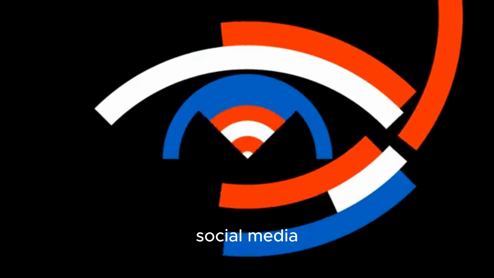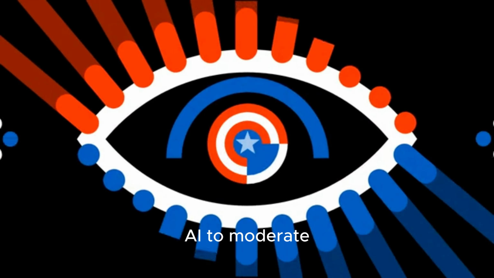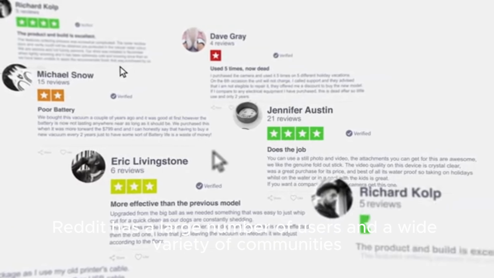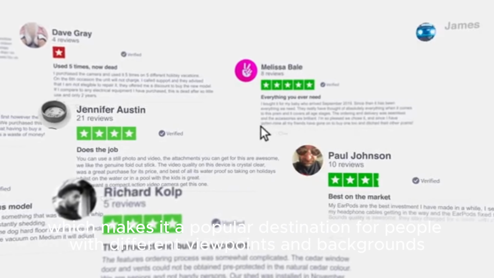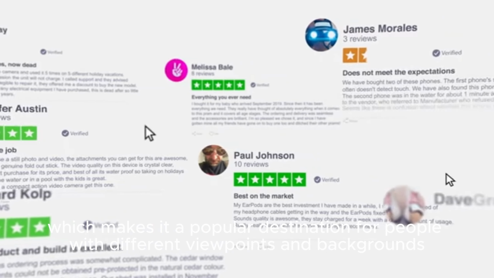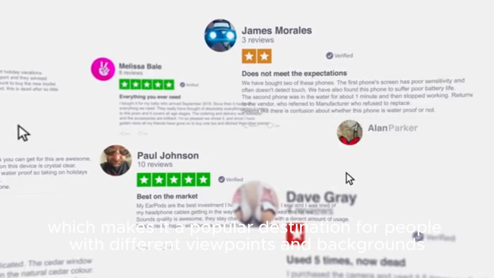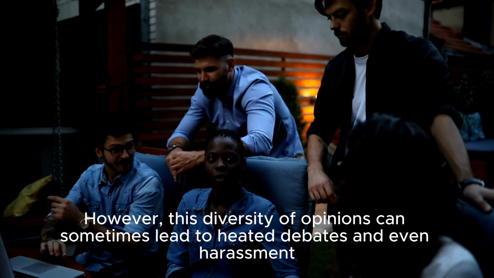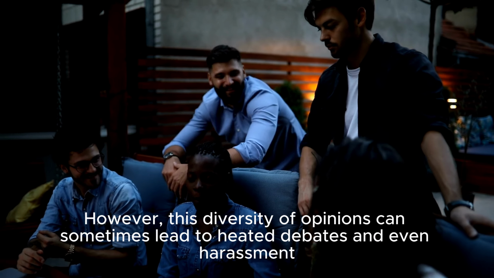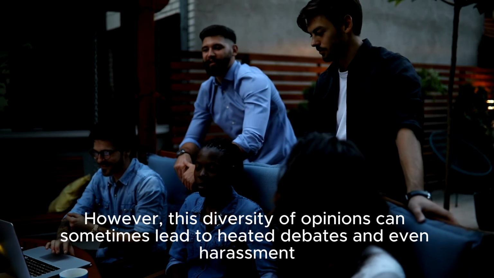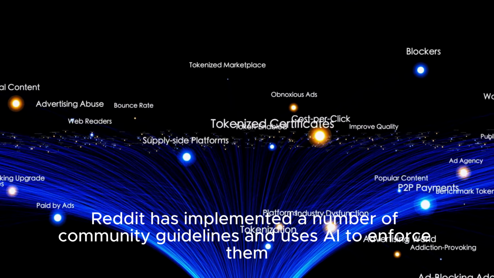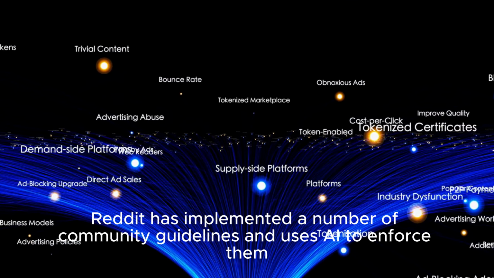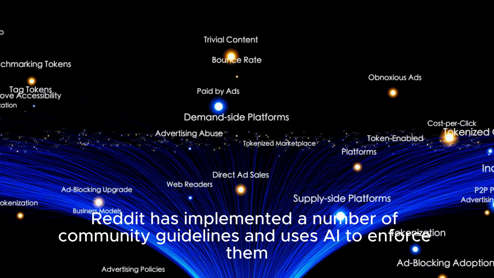Reddit is another social media platform that uses AI to moderate content. Reddit has a large number of users and a wide variety of communities, which makes it a popular destination for people with different viewpoints and backgrounds. However, this diversity of opinions can sometimes lead to heated debates and even harassment. To maintain a safe and respectful environment for its users, Reddit has implemented a number of community guidelines and uses AI to enforce them.